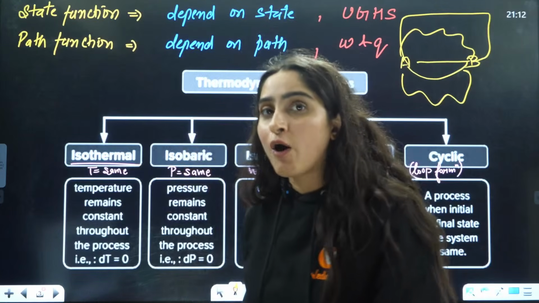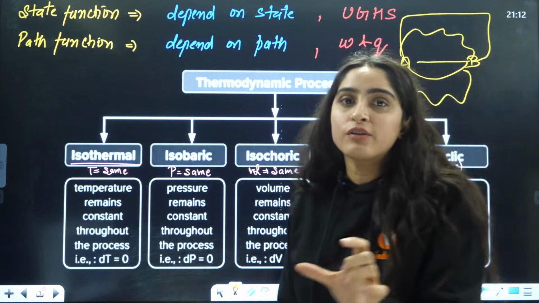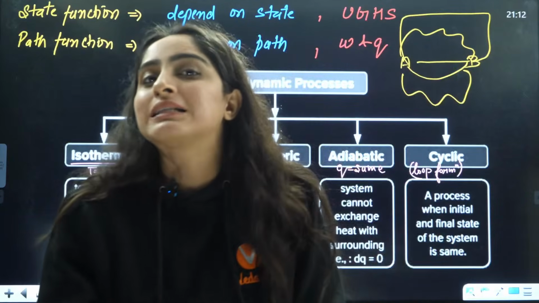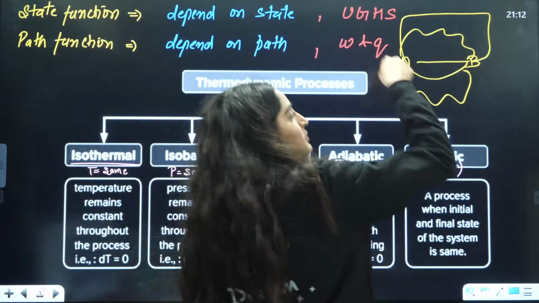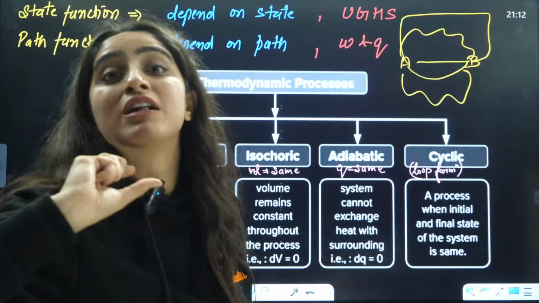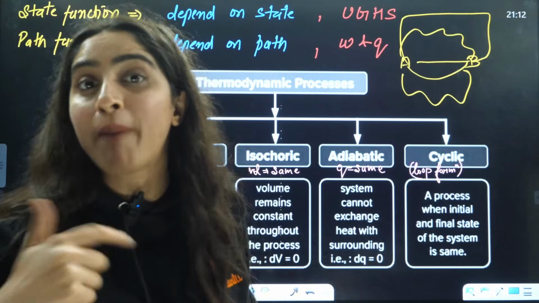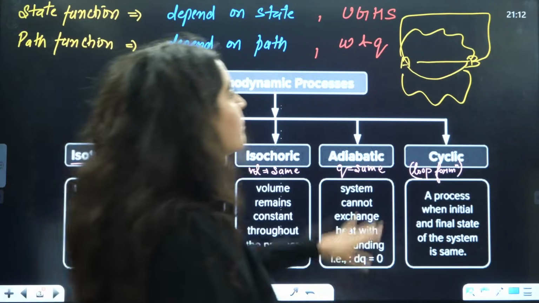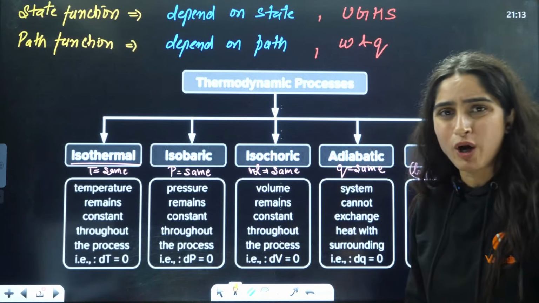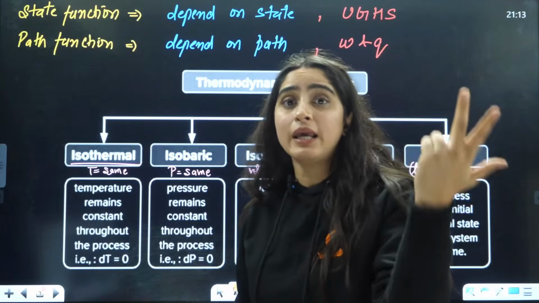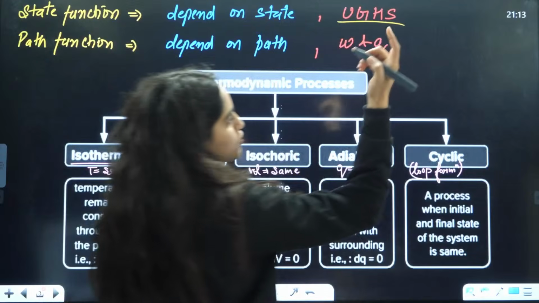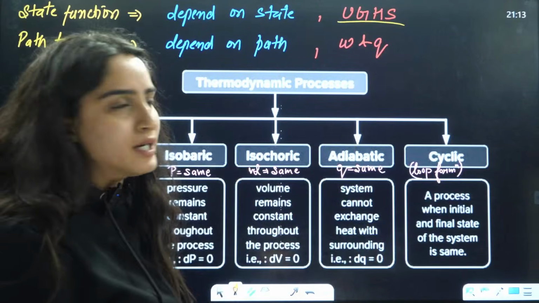Okay. Now, second is what is a path function. Path function is which is dependent on the path that you are taking. Whether you're going from this path or this path, that quantity will change according to the path that you will follow. Now, if you talk about all the quantities that we are going to talk about, Gibbs energy, enthalpy, entropy, internal energy, basically UGHS, or you can say HGUS, whatever you want to learn, right?